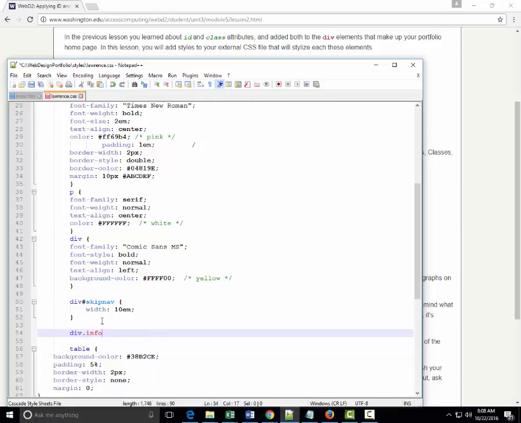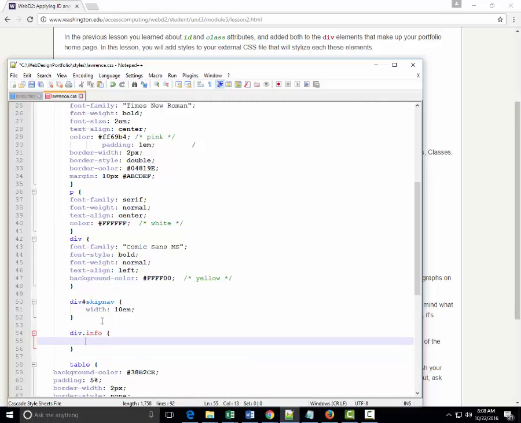And remember, there can be multiple parts of your web page that have a particular class, but only one part of your web page that can have an ID. So div info, and this is width 40%, like that.